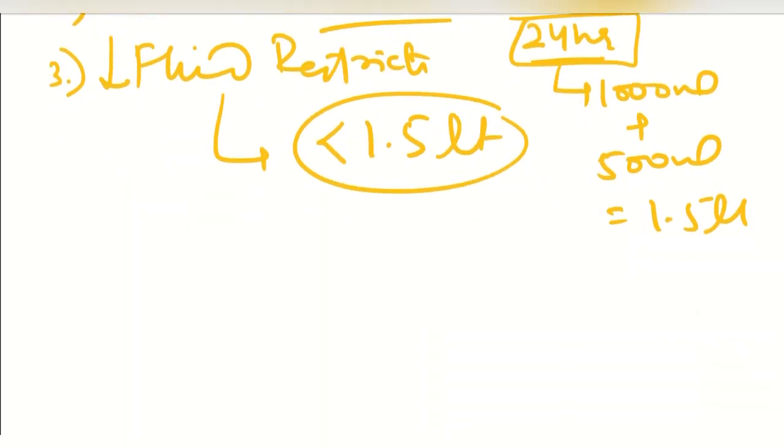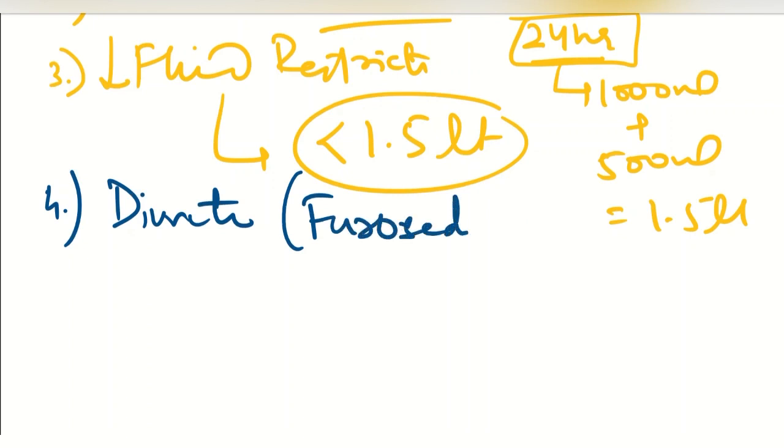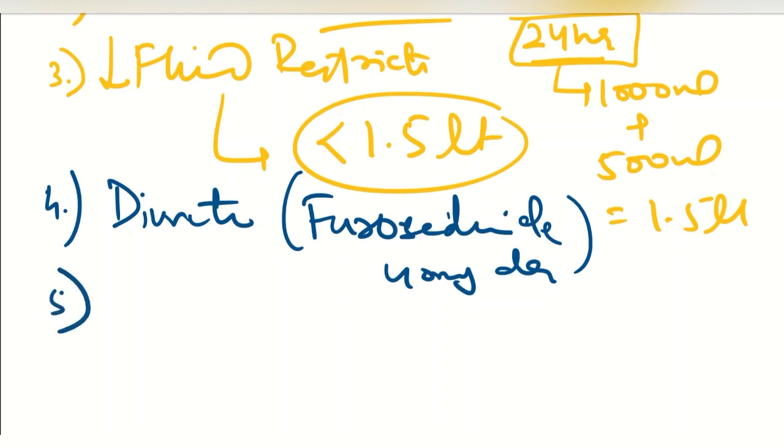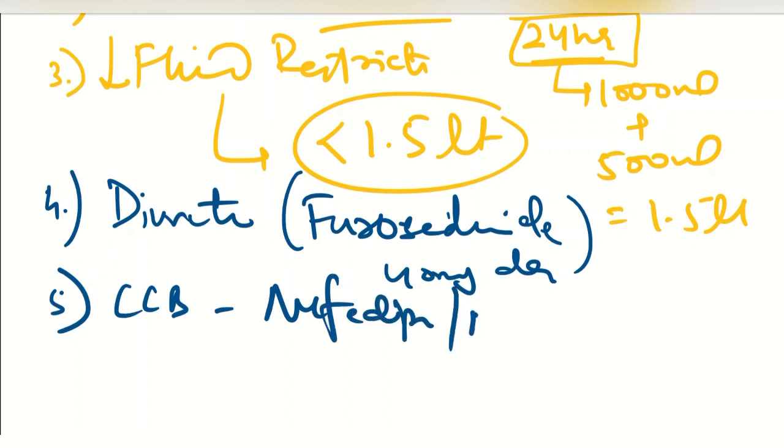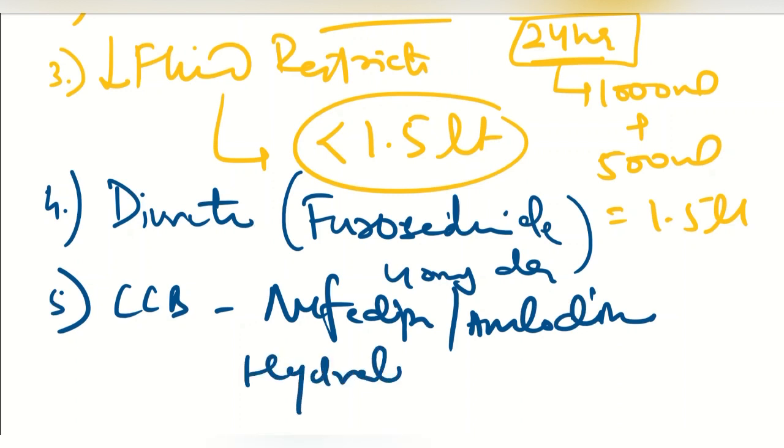Then besides this, we can also give certain drugs to reduce the fluid inside the body. We can give diuretics to the patient. Among the diuretics, we have furosemide, the 40 mg tablet, which we can give to reduce the edema and the blood pressure also. Besides this, we can also give antihypertensive medication like calcium channel blockers such as nifedipine, amlodipine. We can also give the patient hydralazine and diazoxide.